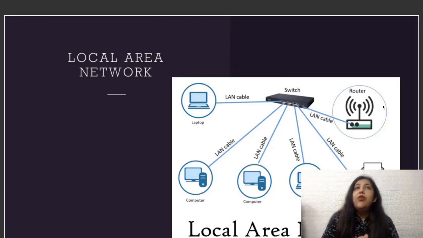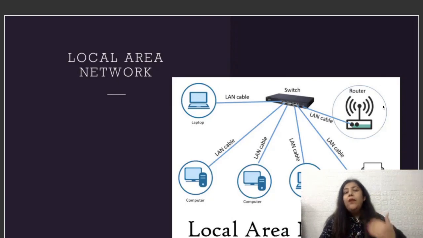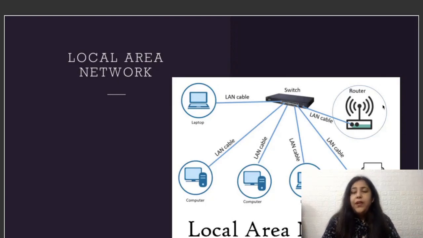For example, in an office, there are 10 people and we have 10 computers, but I have only one printer, one broadband internet connection, so that all of them can use the same internet connection, all of them can use the same printer, and one person on one computer can send the data to the other person without using any pen drive or without using any internet access. They can do it directly with the help of the network we have created.